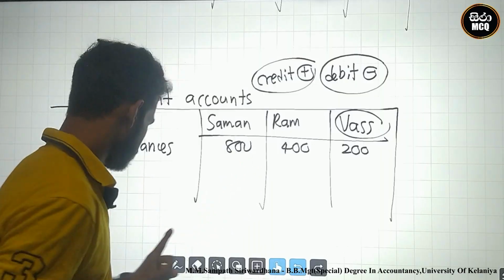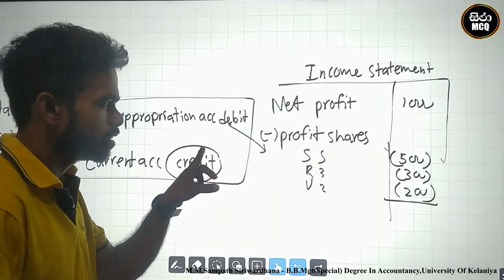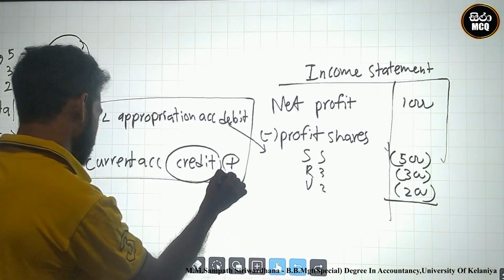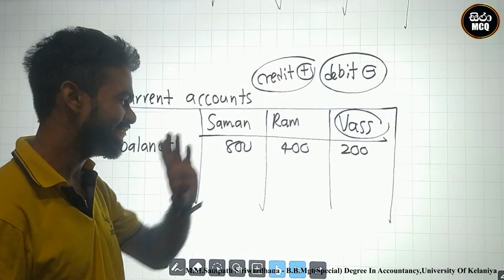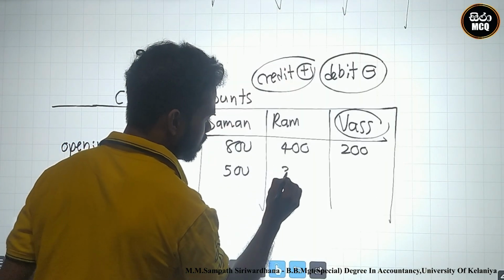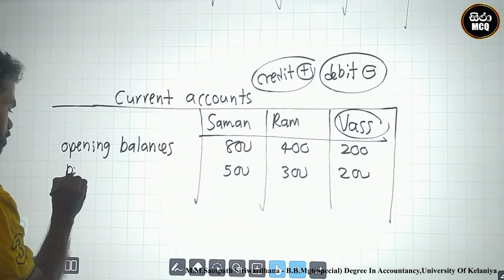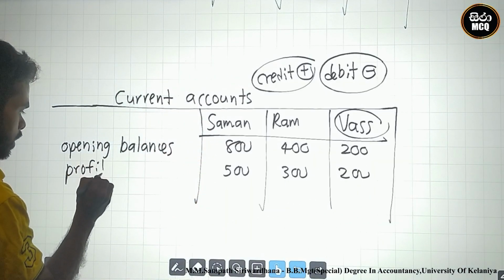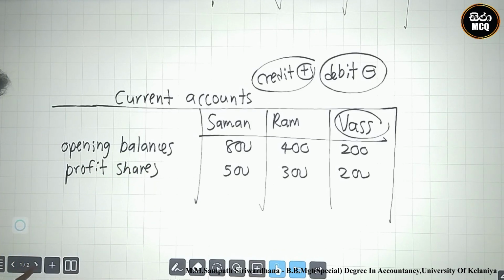Current account credit, no? See this? You must add to current accounts. Why? Current accounts are credit. Add what? The profit shares, 500, 300 and 200. This is the profit shares.